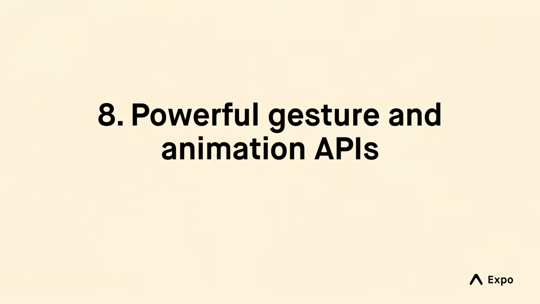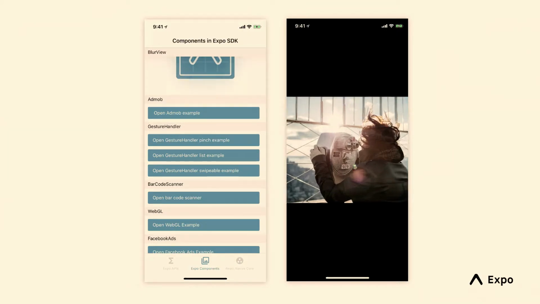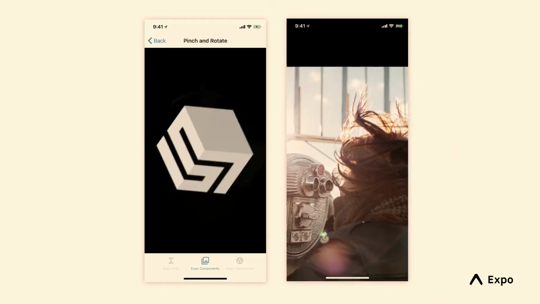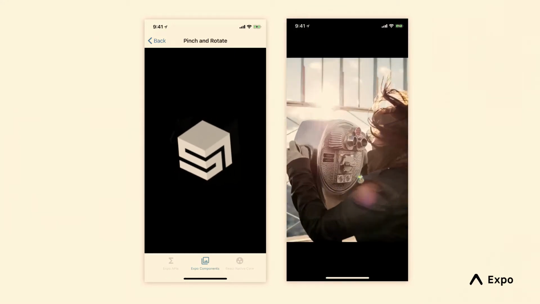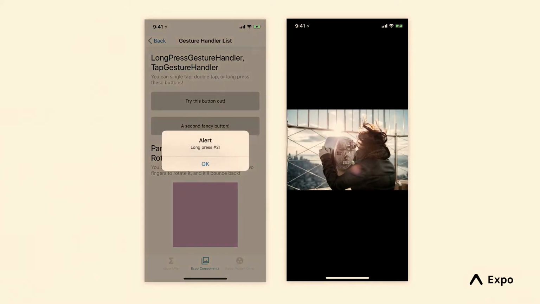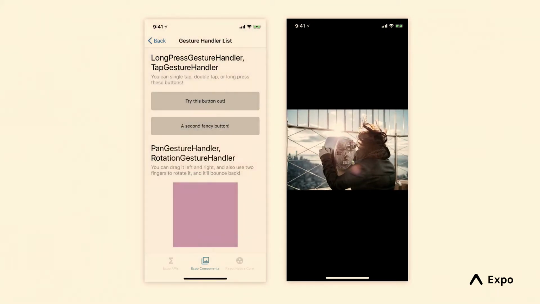The gesture and animation APIs are really awesome. It's super fun to play with. You're kind of limited in what you could do in the browser in terms of building performant animations and performant gestures, especially when you're linking the animations to gesture events and scroll events and that kind of thing.